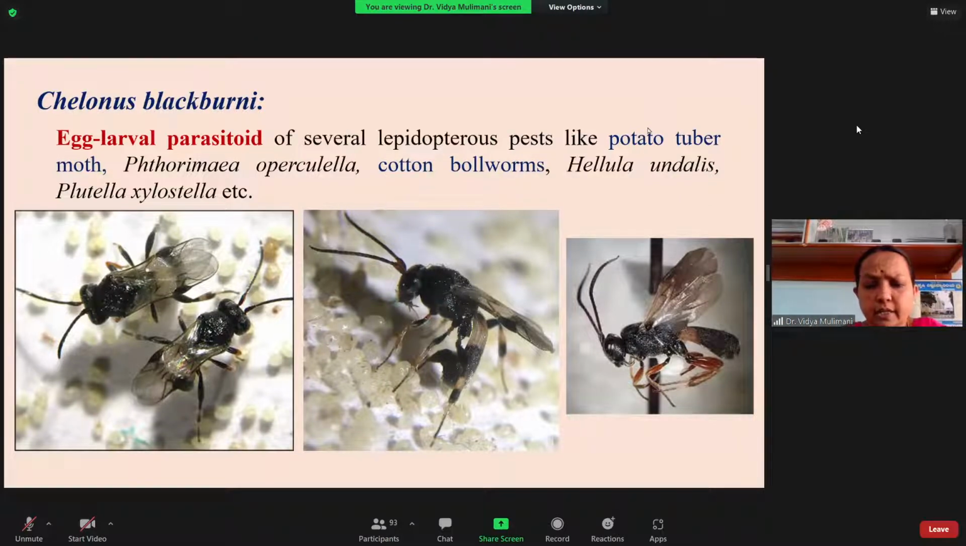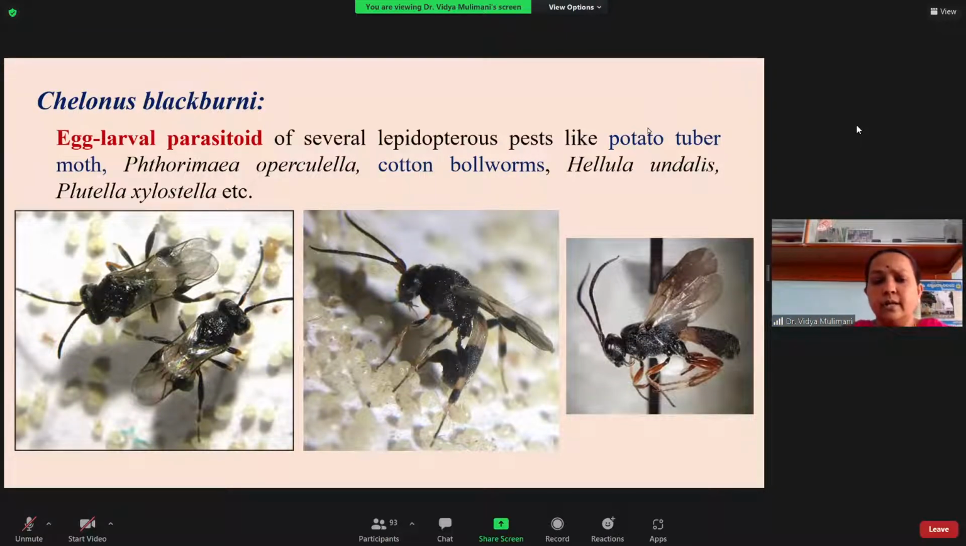It is not an idiobiont. Egg-larval means it is a koinobiont. So it is attacking the egg stage, allowing the larva to grow. By the end, when the larva is about to go for pupation, it does not allow it. The parasitoid comes out and goes for pupation. Here the caterpillar will be killed, because you can see in the photograph I had shown you.